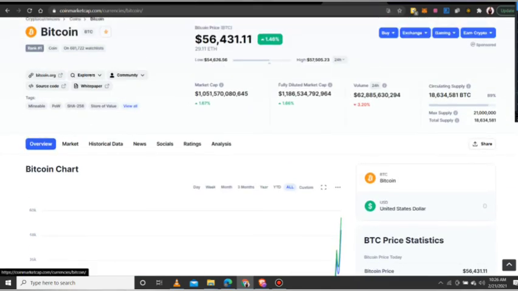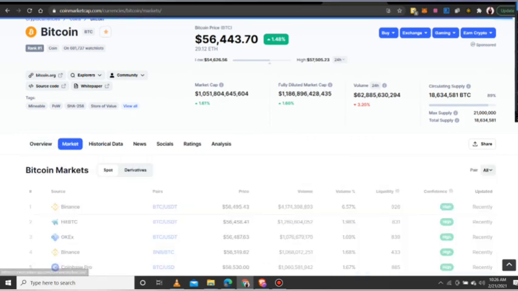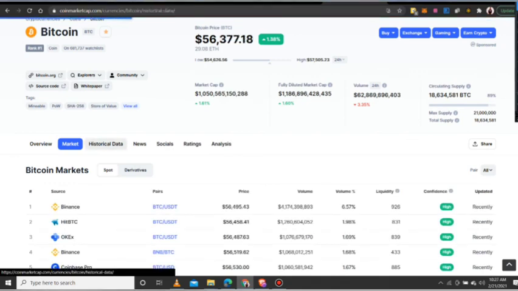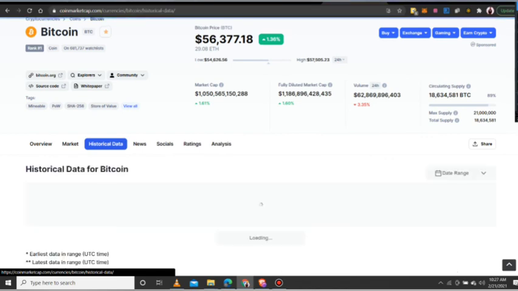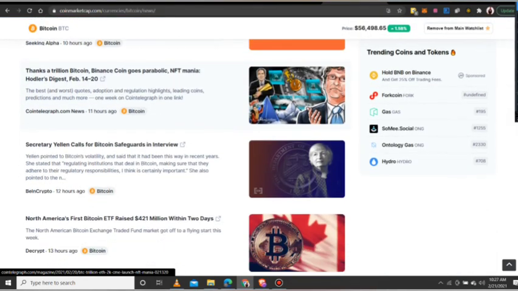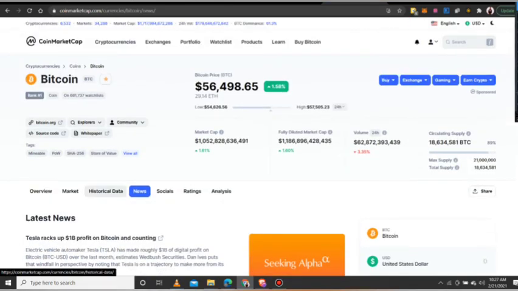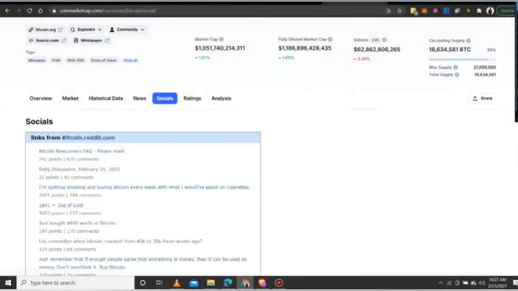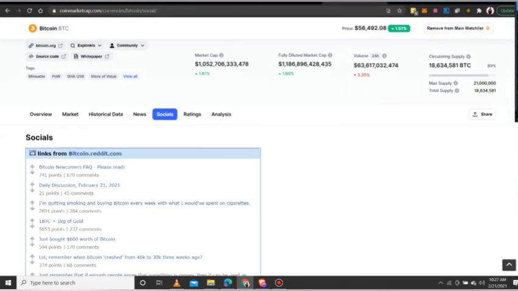So that is one thing. Then you come here. Here is just the overview. You can click the market. It gives you only the information on the market. All the information I gave you was the overview. I went through the graph, and the market gives historical data, which is very important. You can see the Bitcoin price at each particular time instead of viewing the graph as I was going. You can also look at the news, and you can see the socials, which is partly the communities I told you about. You can go and read about Bitcoin.